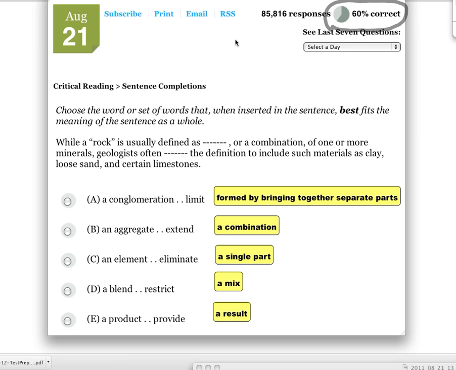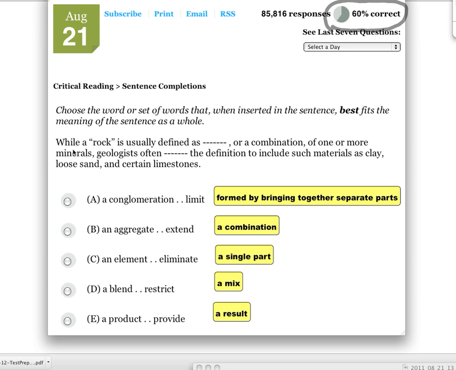Hi everyone, so we are here for the SAT question of the day for August 21st, 2011. If you look up in the upper right hand corner, you'll notice that 60% of students answered this one correctly. So kind of a medium level question, and this one is a sentence completion, so let's go ahead and read it.